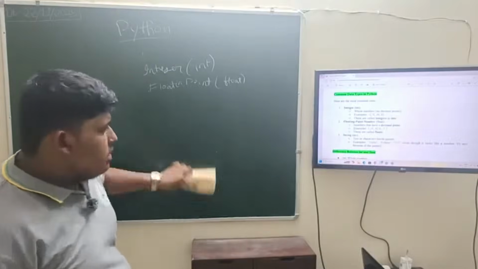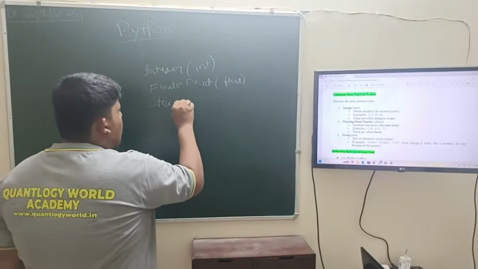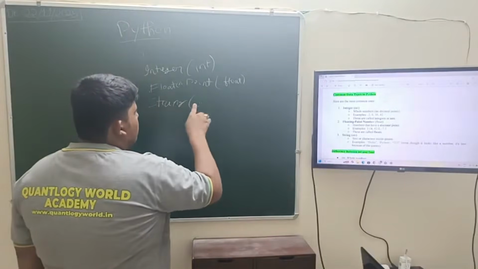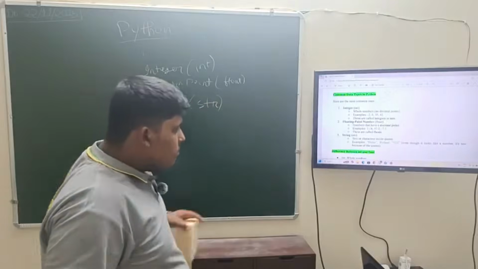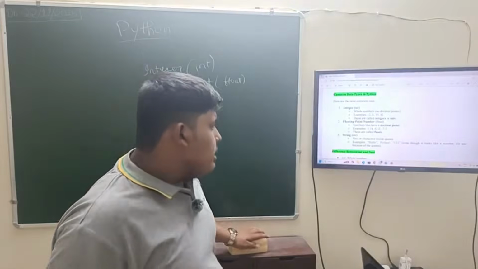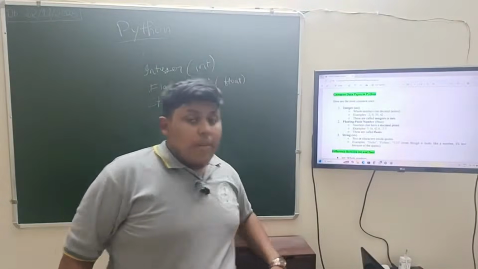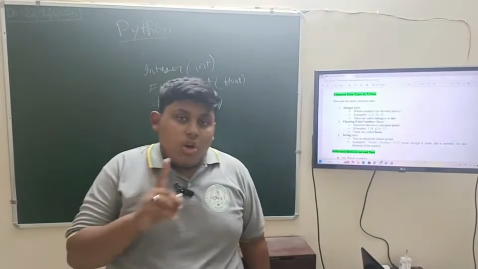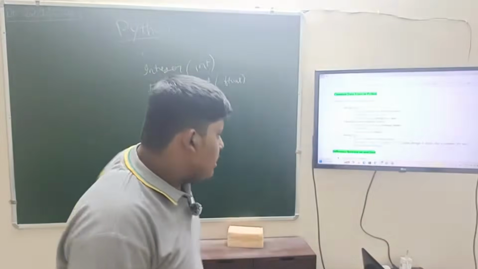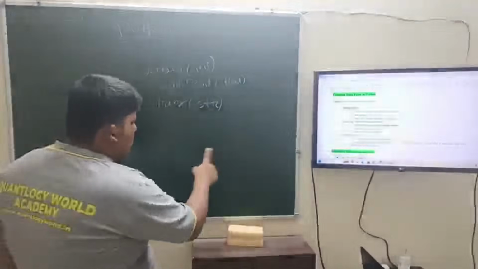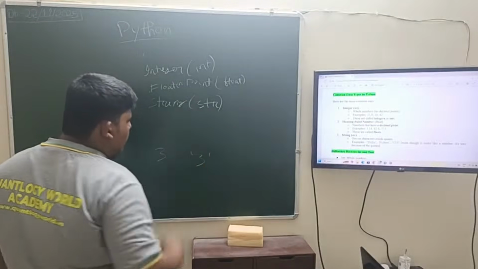Next data type is string, or we write in small letters str. It's text or characters inside quotes. We can write strings by using single quotes or double quotes, for example hello, python, etc. One example: here we write 3, and inside quotes we write 3.